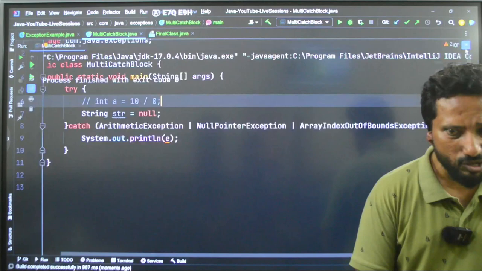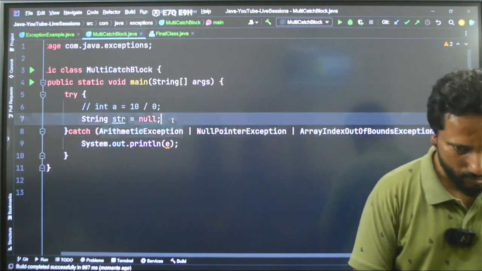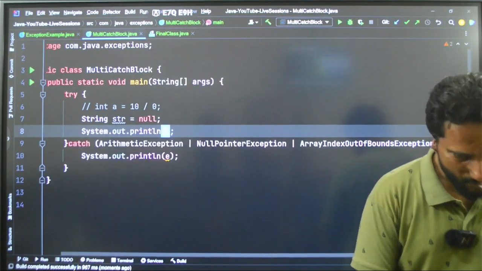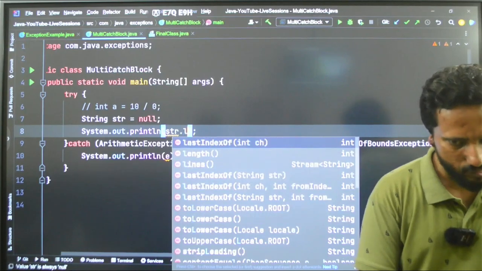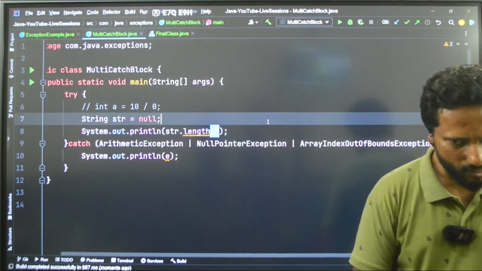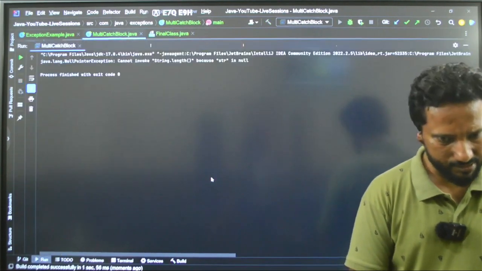I have only initialized that, I have not done anything to this, right? So let me print it with System.out, let me print the length. The length is actually null. So let me try to print the length of that string. Now see the output, there is nothing in the string, right?